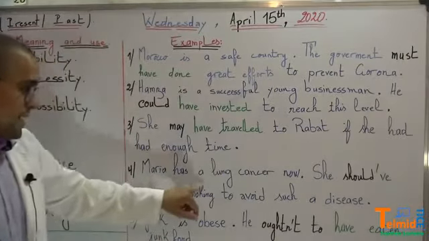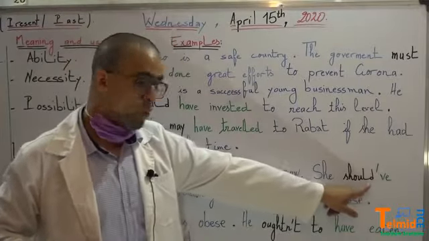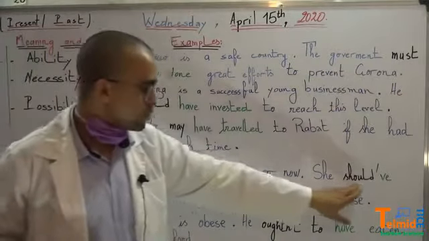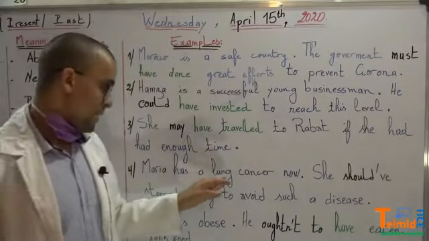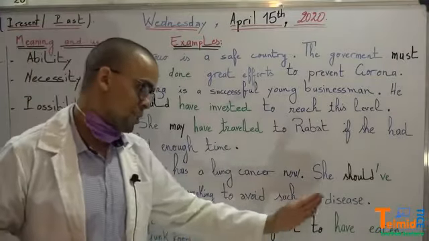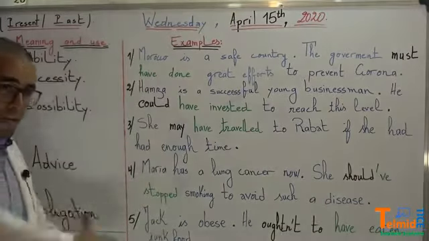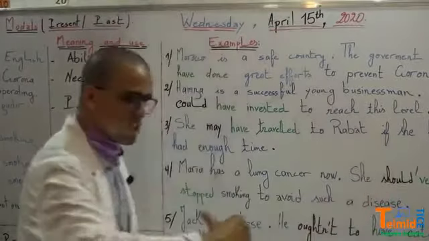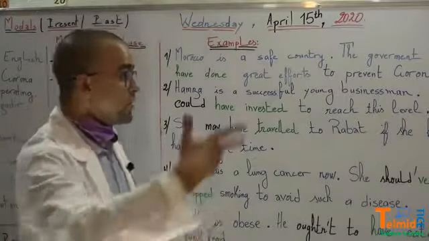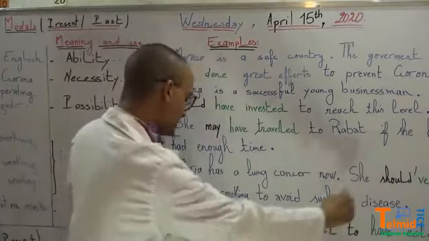Okay. 4. Maria has a lung cancer now. She should have. Okay, this is the short form, because we have the full form, and we have the short form, should have. Maria has a lung cancer now. She should have stopped smoking to avoid such a disease. So she has a problem. My advice to her, kind of advice here, is that she should have stopped in the past. Because now she's suffering. It's already done. She should have stopped smoking to avoid this disease.